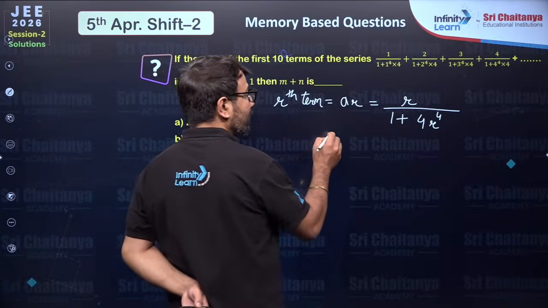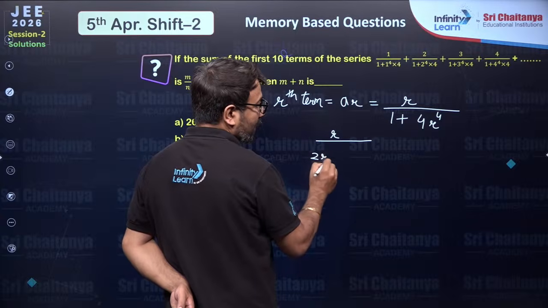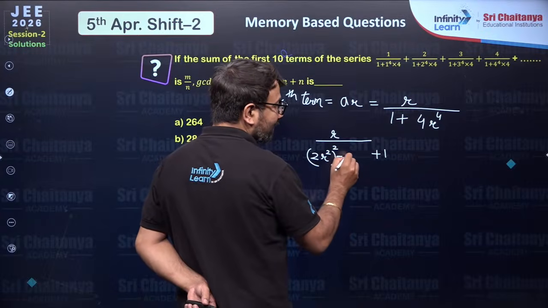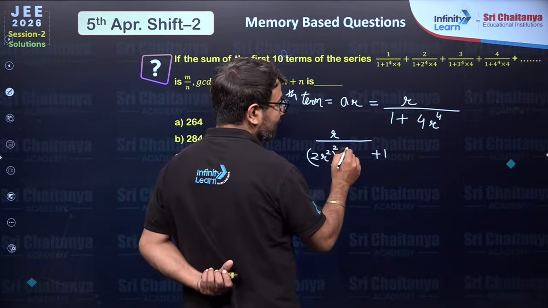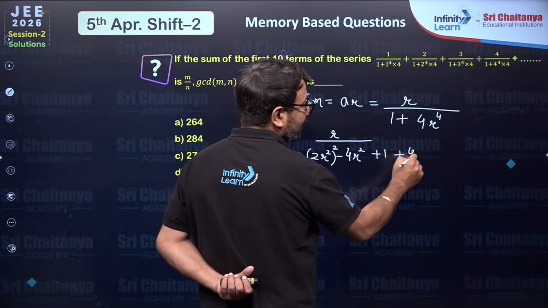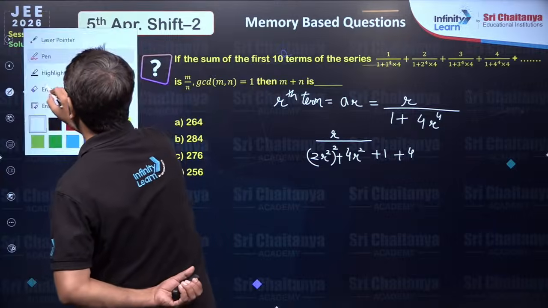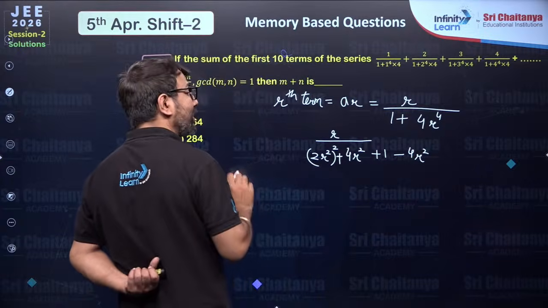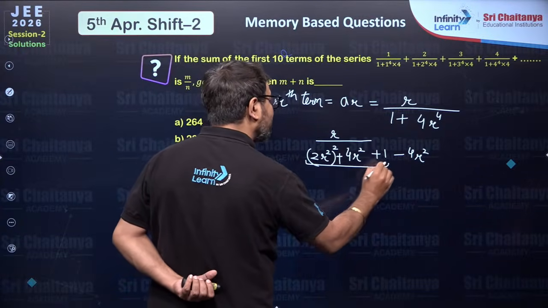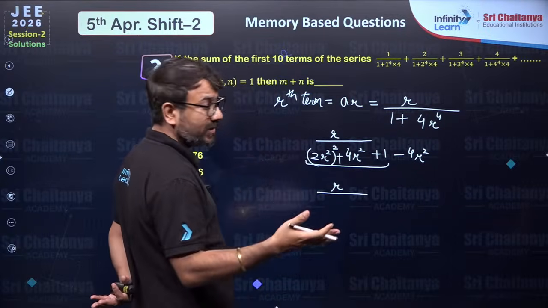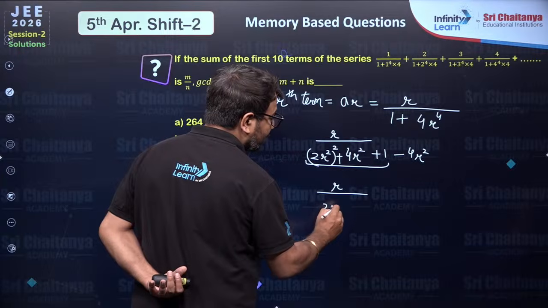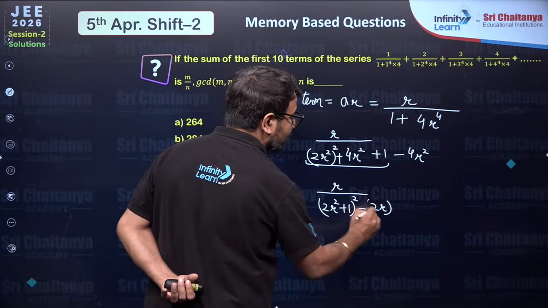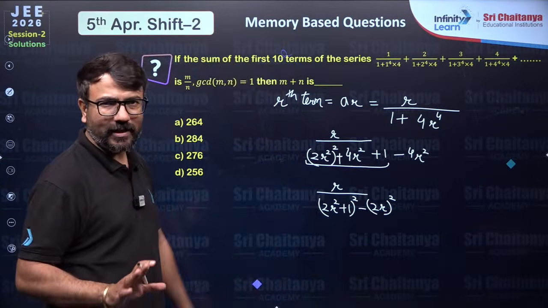So basically, my dear students, here, can you write it as 2r square whole square? And then plus 1 is already written. And in the middle, can you write 2ab? So let's say I'm writing positive 4r square, and then I'm writing negative 4r square over here. And then we have to convert the sum of these 3 terms as a square plus b square plus 2ab, so it will become a plus b whole square. And this 4r square can be written as 2r whole square. Are you able to understand what I have done up till this step?